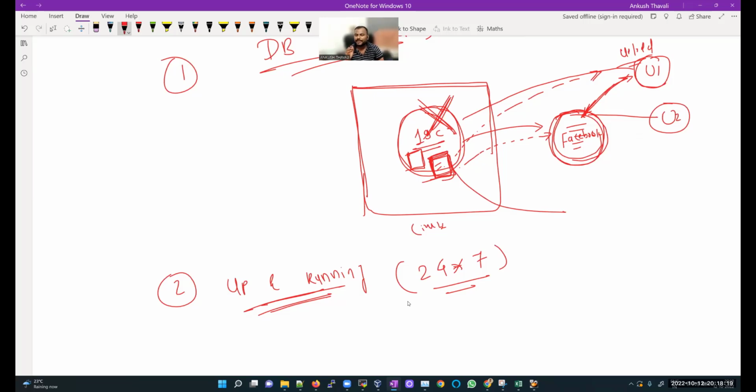I'll tell you one more very small example. Nowadays there was a Big Billion Day on Amazon, with shopping discount offers going on for the last week. If I want to purchase a mobile phone, I cannot say I'll purchase it at night but cannot because my database is down. That's not possible, right? I can purchase a camera or mobile phone anytime. Why? Because their databases are up and running anytime.